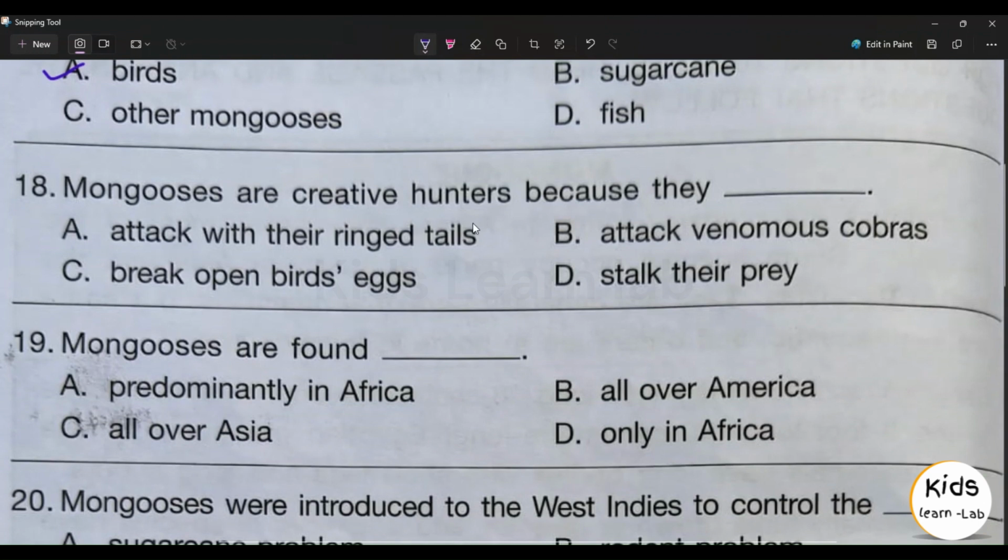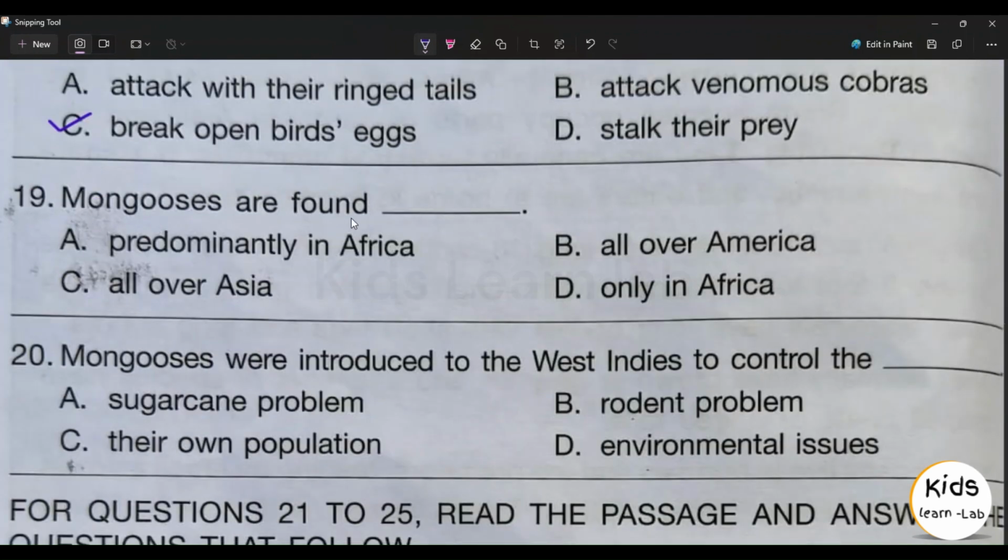18th one. Mongooses are creative hunters because they dash. Option A, attack with their ringed tails. Option B, attack venomous cobras. Option C, break open birds' eggs. Option D, stalk their prey. Option C, break open birds' eggs, is the right answer.